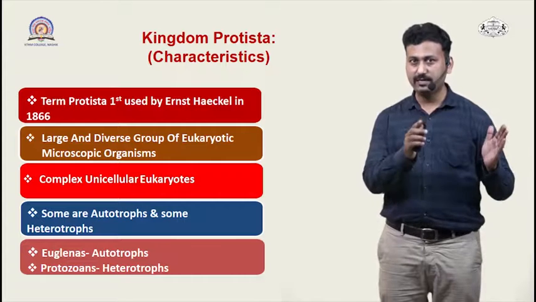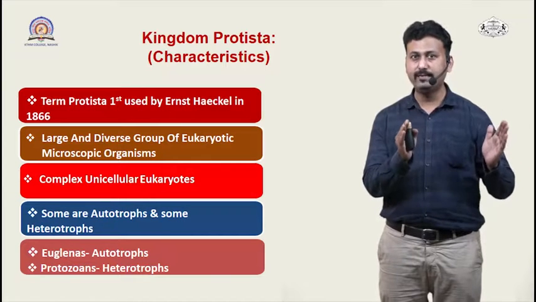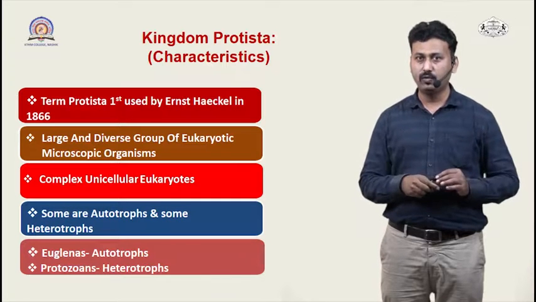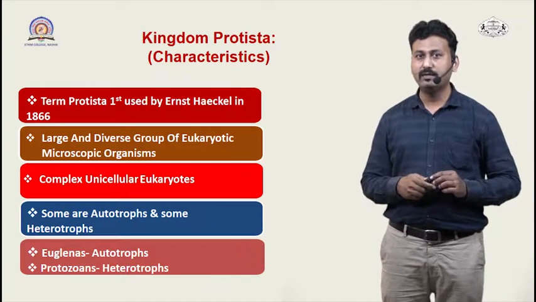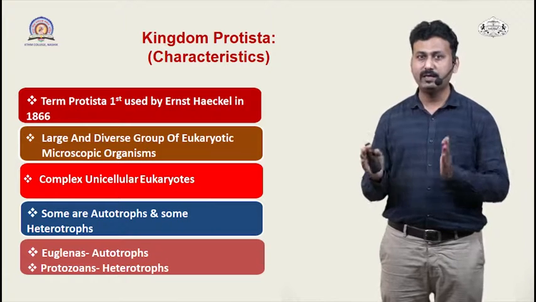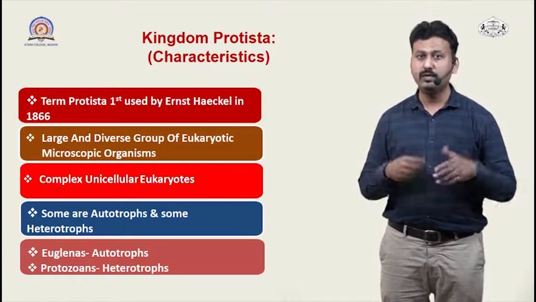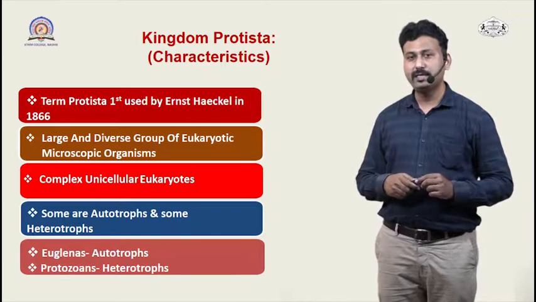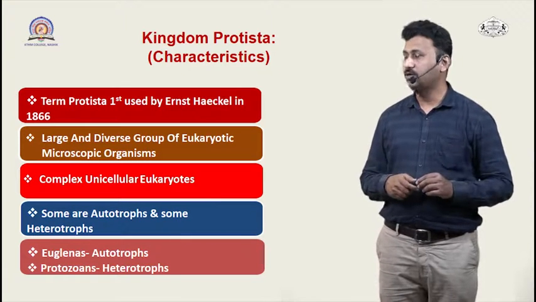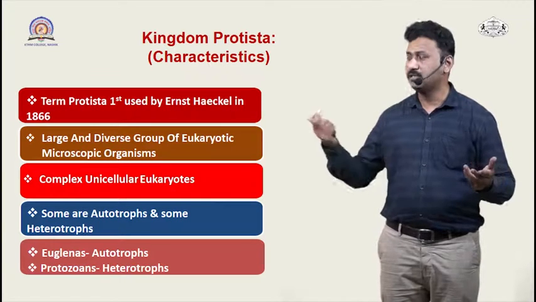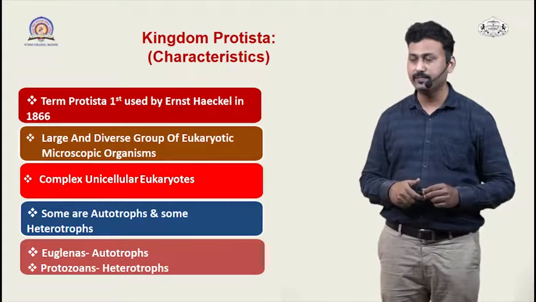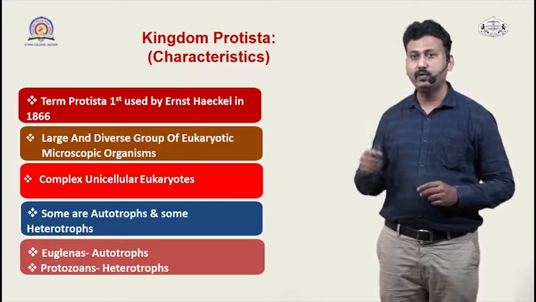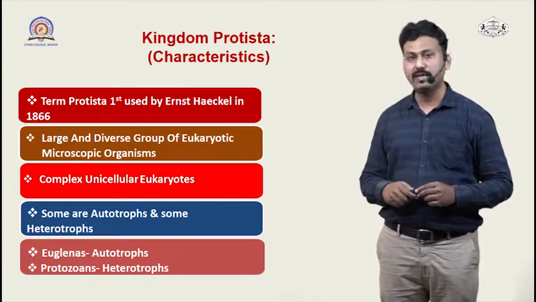We have studied the Kingdom Monera, where we classified all the unicellular prokaryotes. In this kingdom we are classifying the unicellular eukaryotes. This group has different organisms which are autotrophic as well as heterotrophic in nature. Some examples: among autotrophs we have euglenas, and among heterotrophs, protozoans.